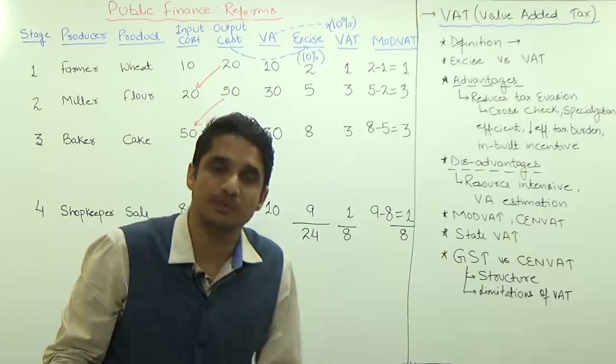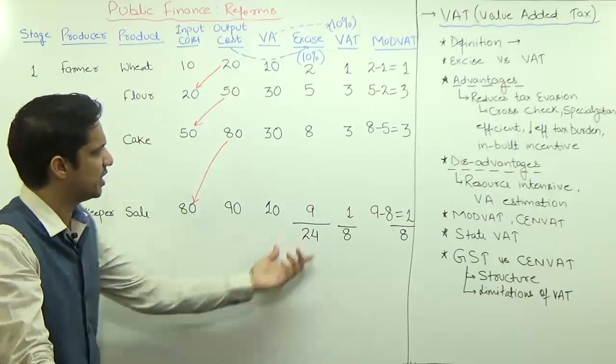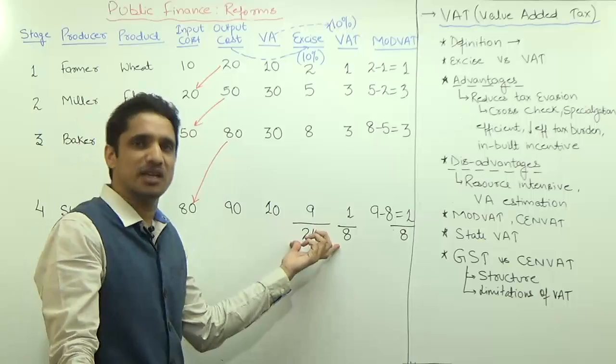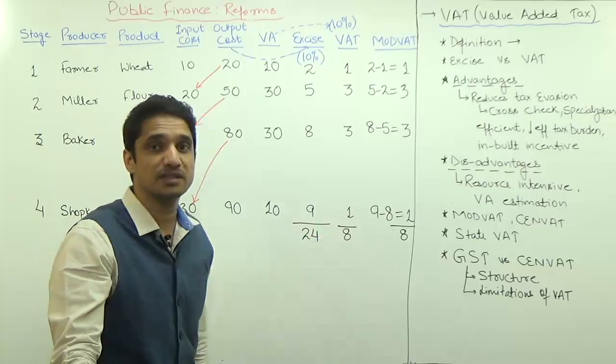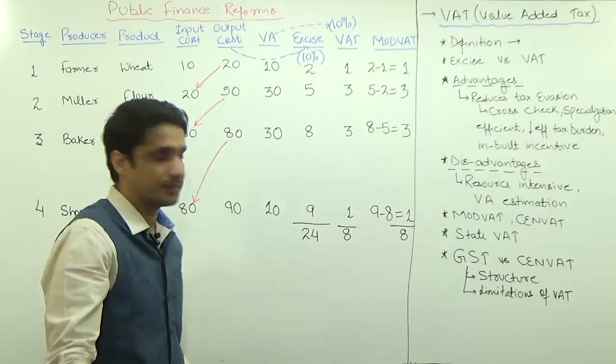Then why does the government want to implement VAT? What is the need? Why doesn't the government want to continue with the excise duty? Because here the government is getting more money, it is collecting more tax. But in this case, the government is collecting less tax. Then why is there a need for reform?